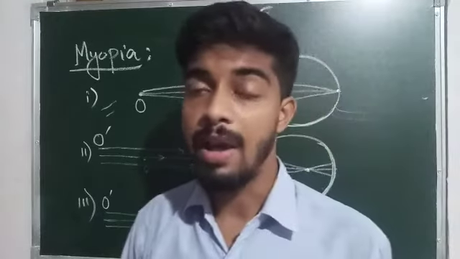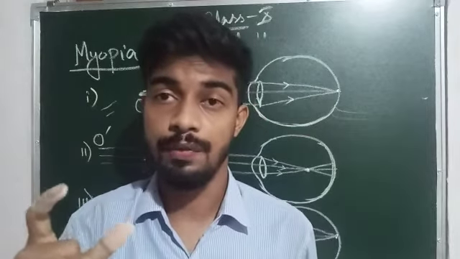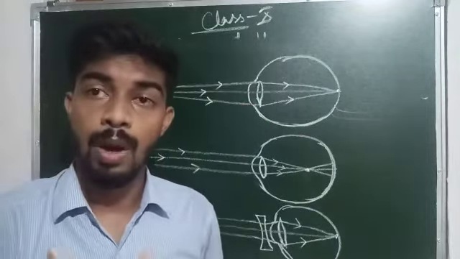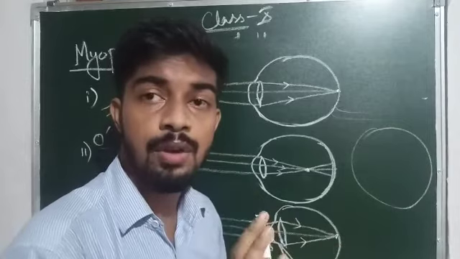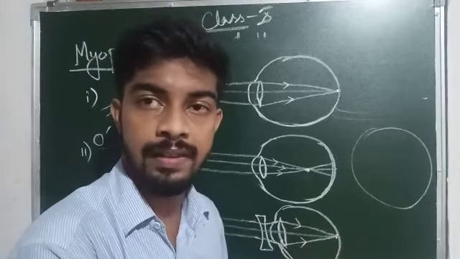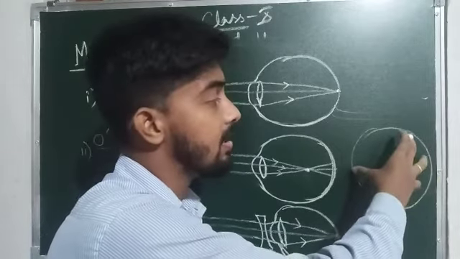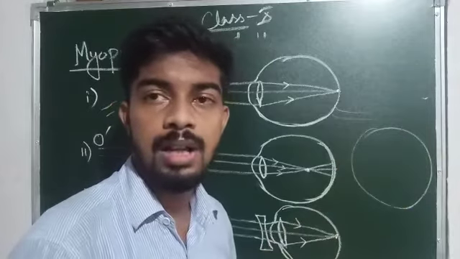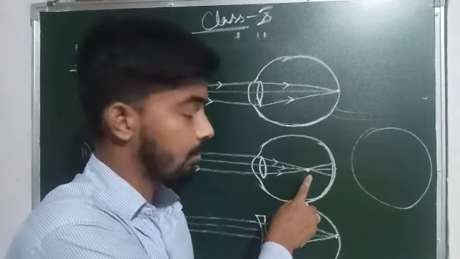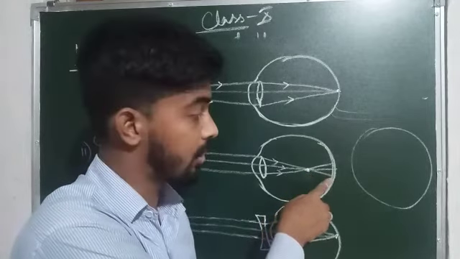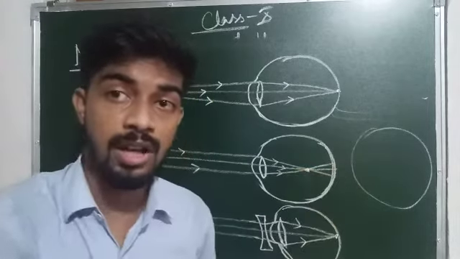And myopic eye or myopia arises due to certain reasons, for example, elongation of the eyeball. Normally, when we are born, the size of the eyeball remains fixed; whatever size of eyeball we are born with, it remains with us till death. But because of some reasons, some disease, in some cases the eyeball can elongate, become a little bit bigger in size, due to which the focus of the lens does not reach the retina. So the image forms before the retina.